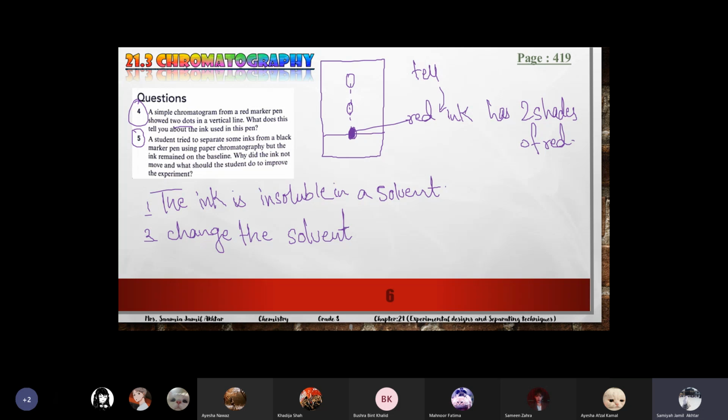So if a student is using water, he or she can try to switch the solvent from water to any alcohol, or they can use any ketone, the propanone, which I told you is also used as a solvent. He or she can use ethanoic acid. So if this type of question comes, then write that changing the solvent might work.